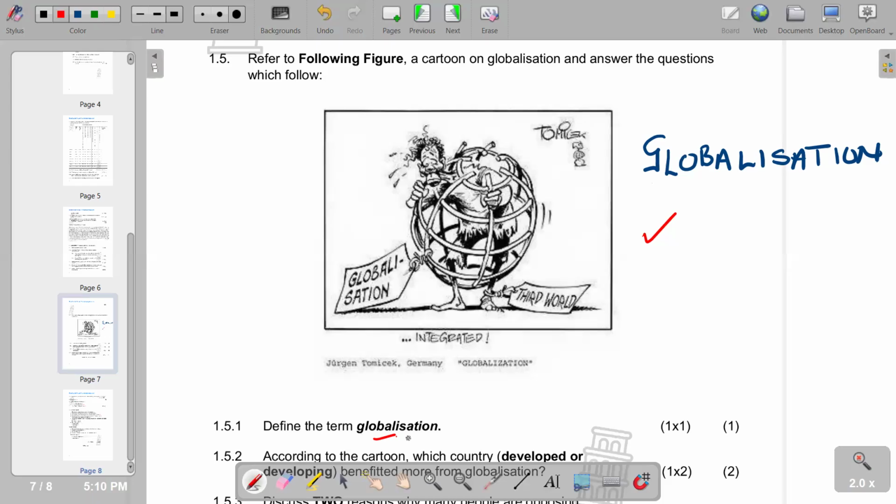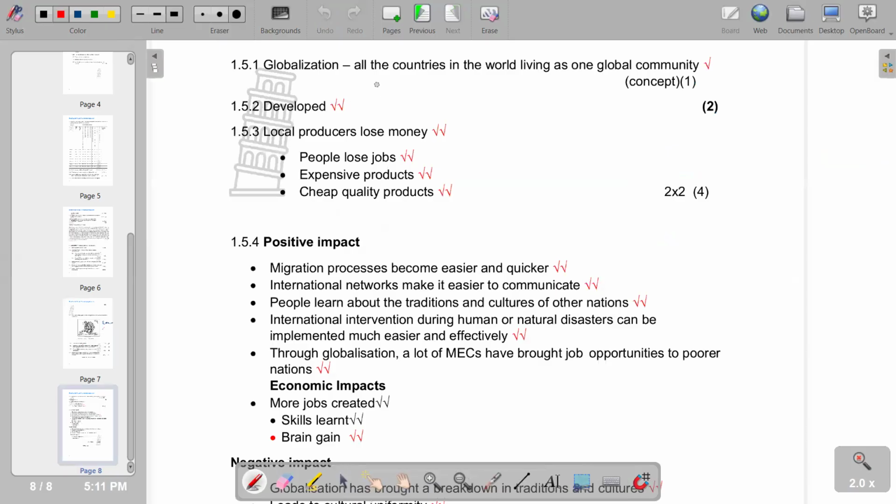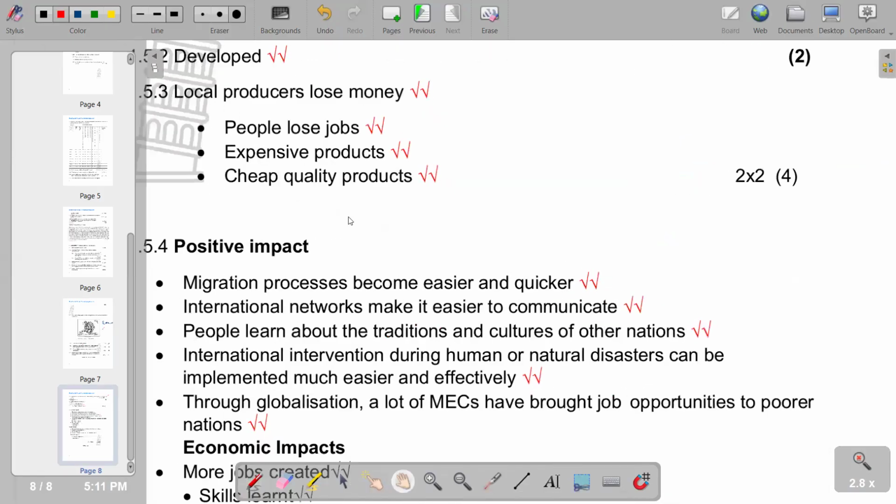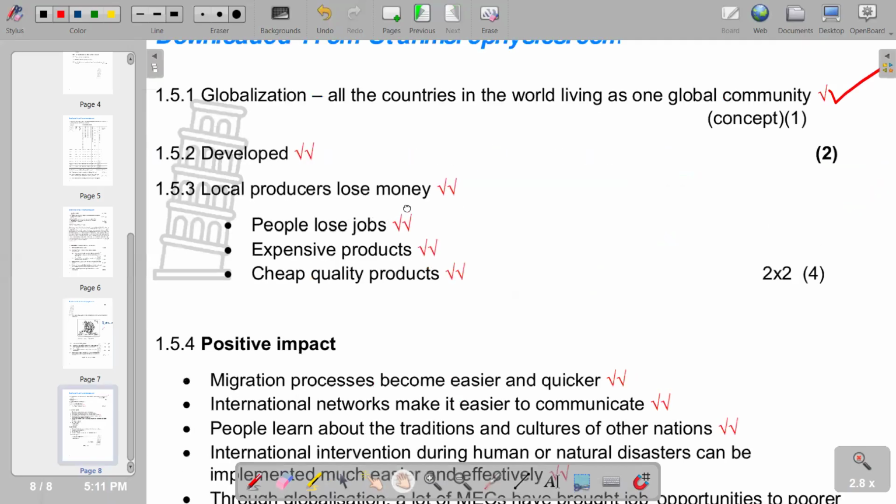So at the end of the day, globalization is the term used to describe how trade and technology have made the world into a more connected and interdependent network. But of course, our question needs us to define globalization for one mark, so a brief description is: globalization is when all the countries in the world are living as one global community. This is just a brief description that we have in terms of globalization.